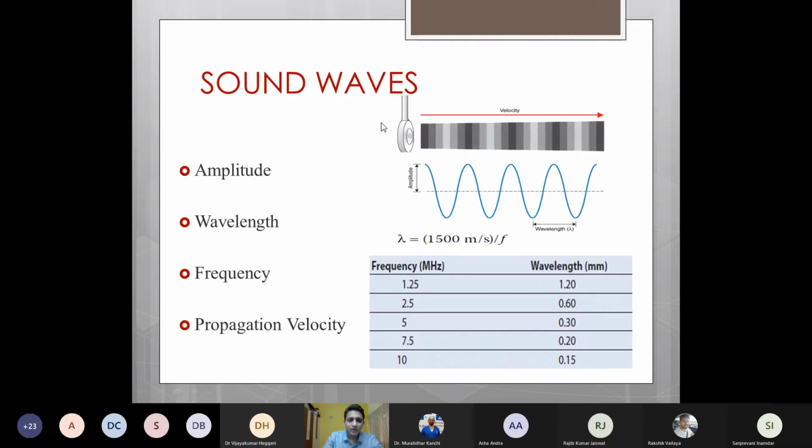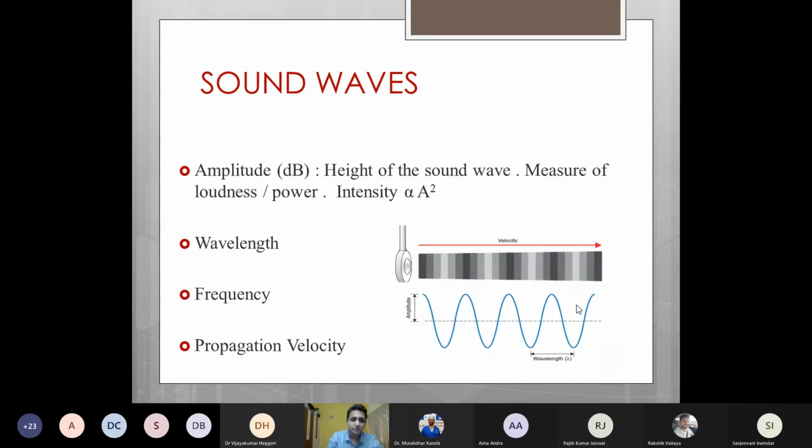Just like sound waves, ultrasound also has the same physical properties, such as amplitude, wavelength, frequency, and propagation velocity. The ultrasound waves move in an alternating fashion of compressions and rarefactions and can be drawn as a sine wave curve. The height of this sine wave is known as the amplitude. It is a measure of the loudness and power of the ultrasound wave. It is measured in decibels, and the intensity is directly proportional to the square of the amplitude.